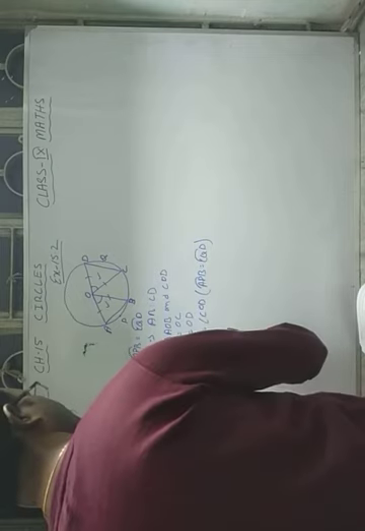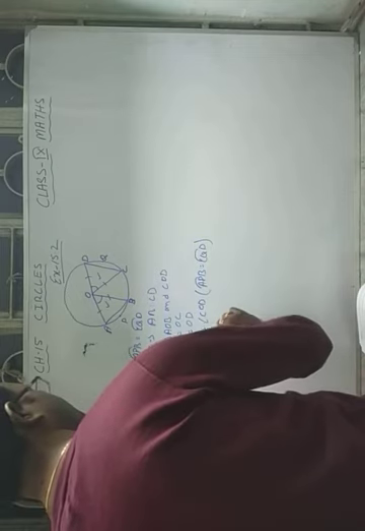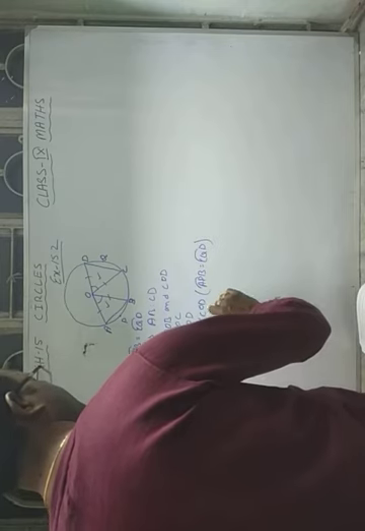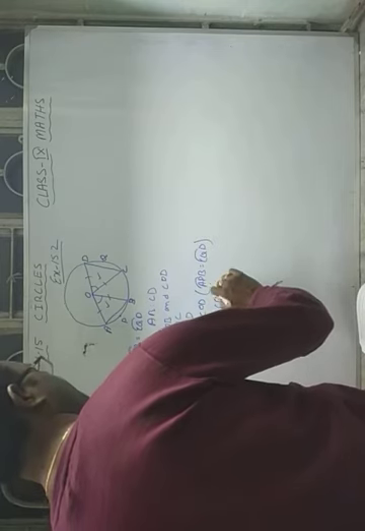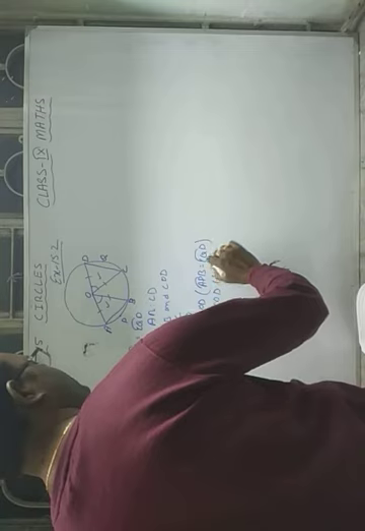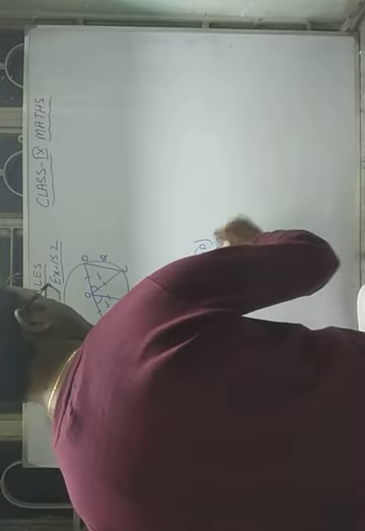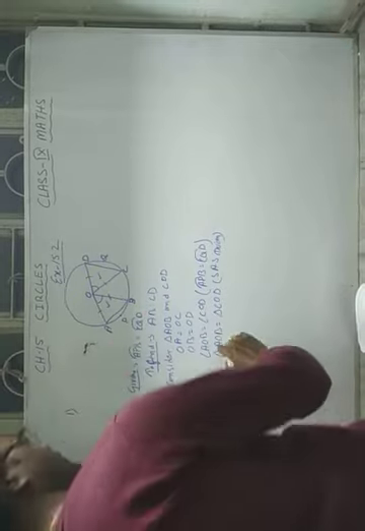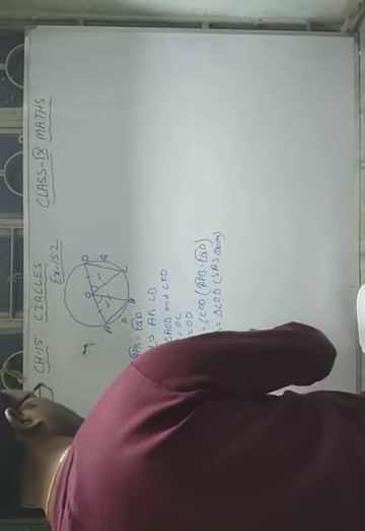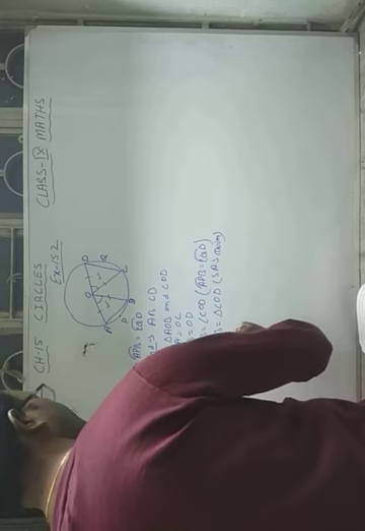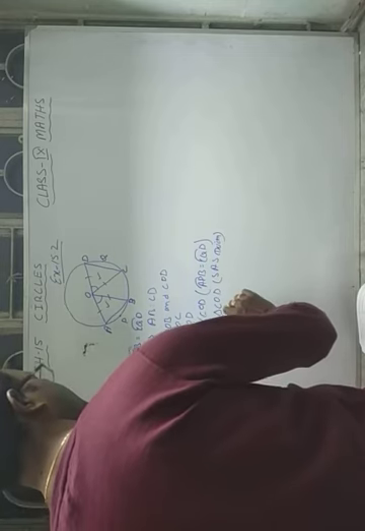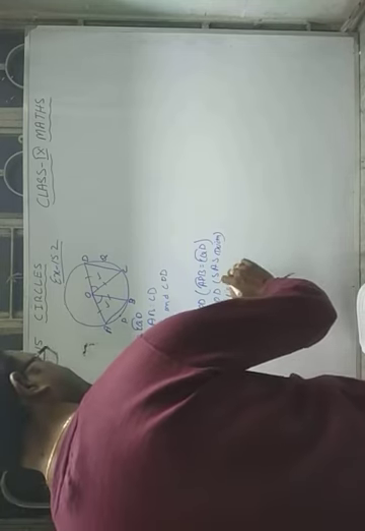Therefore triangle AOB is congruent to triangle COD by the SAS axiom. After that, AB is equal to CD by CPCT.